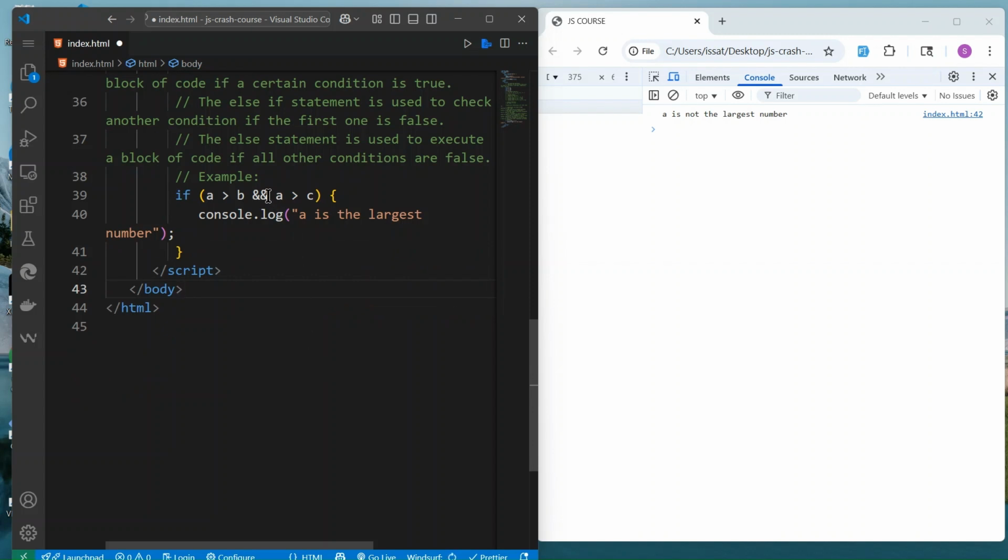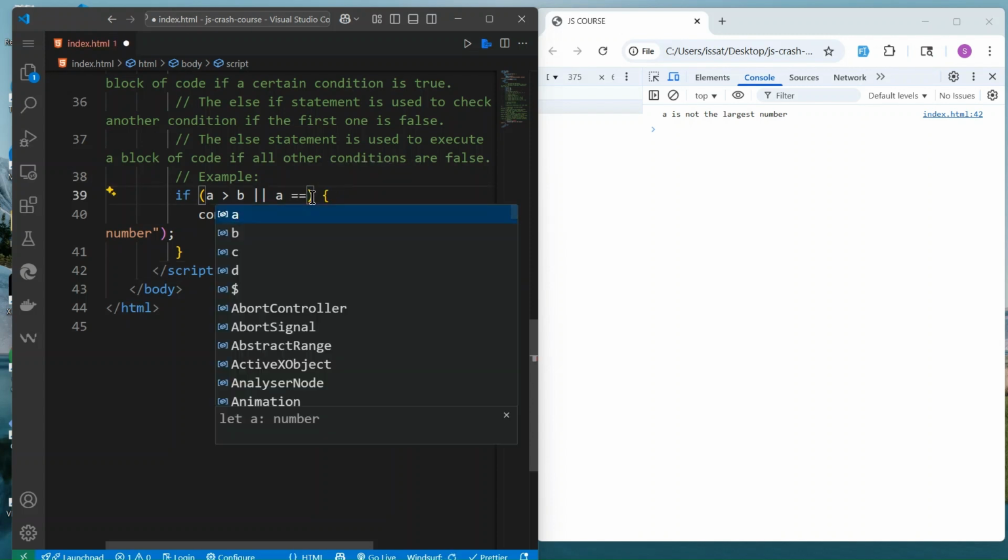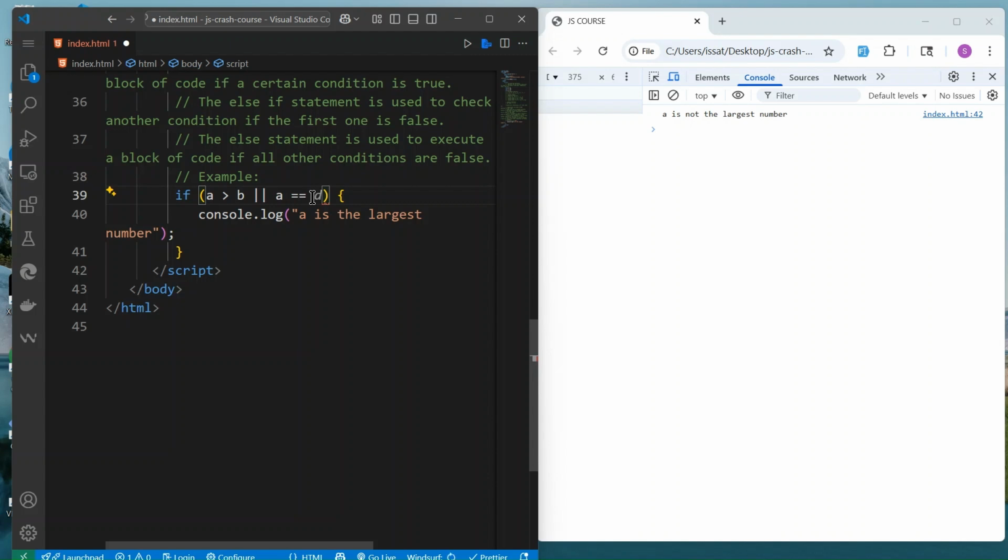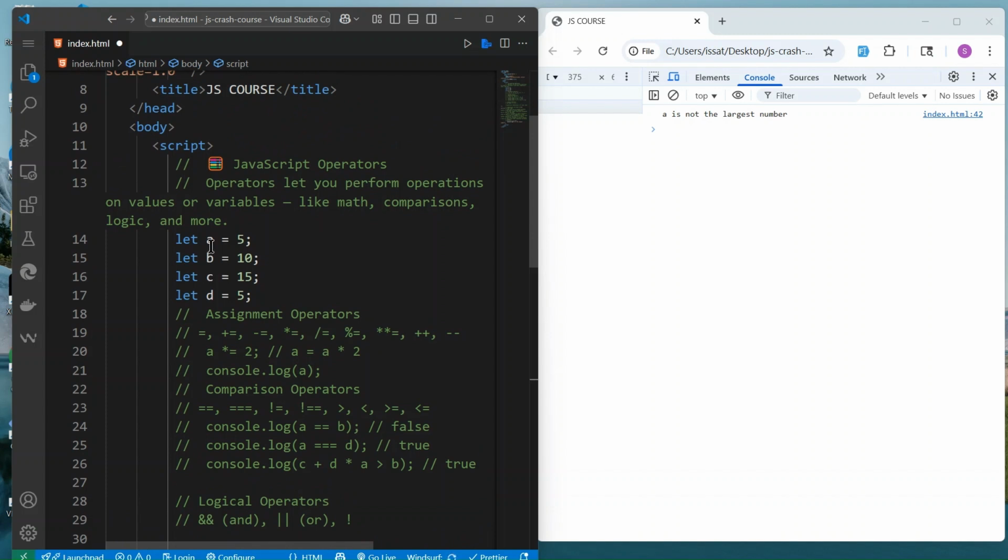So we can also do or. So if A is greater than B, or A is equal to D, which we know the value of A here is 5 and D value is 5.